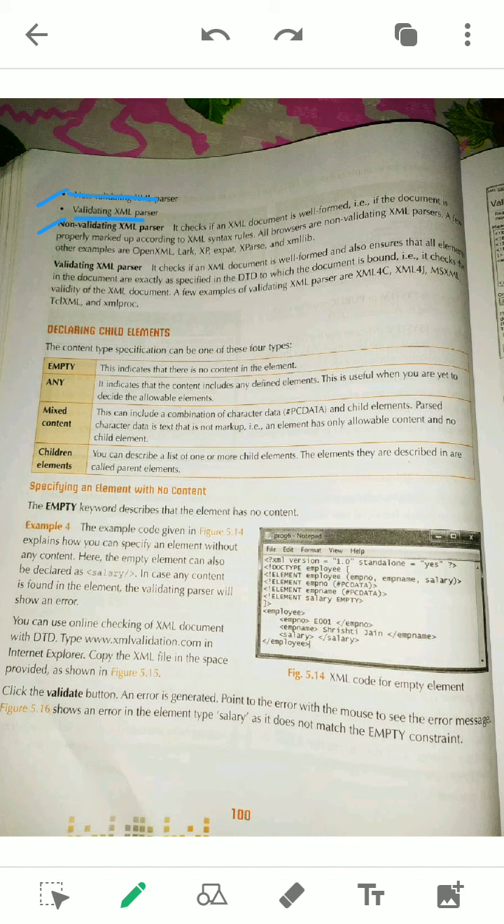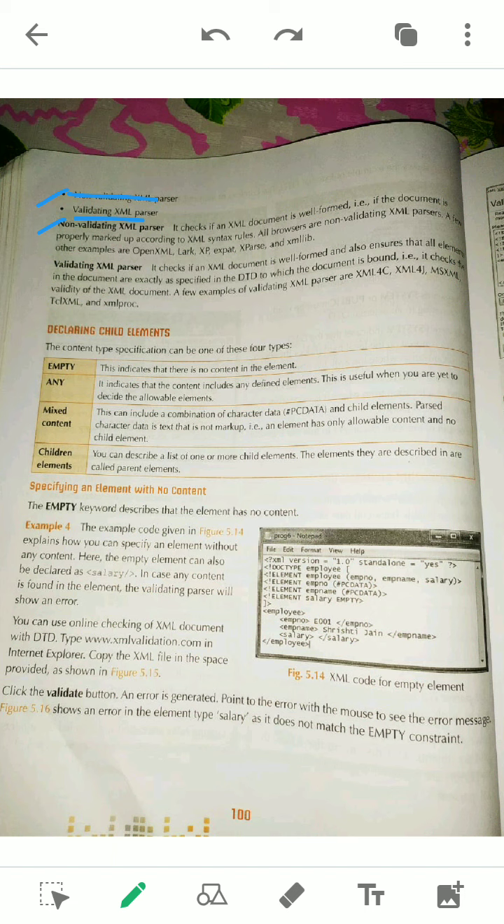This type of software is what we are using in browsers. Everything we are viewing through the browsers. Nowadays maximum browsers are non-validating type. Like we will do in the practical: if you don't mention your DTD, you will never see any errors. If it is well formed, it is okay, as our browsers are non-validating type parsers.